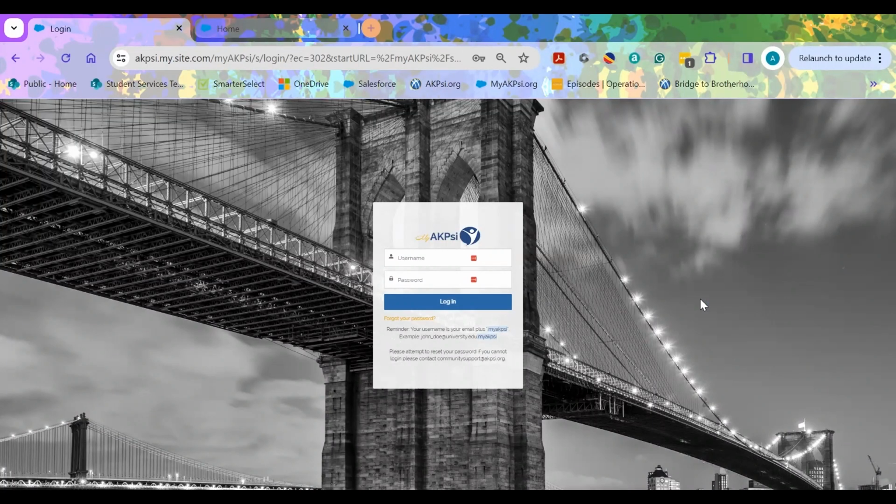First, we're going to log into MyAKPsi. Please use your username and password that you have made within the system. If you have not logged in or have forgotten your username and password, please click the Forgot Your Password button at the bottom under the login.